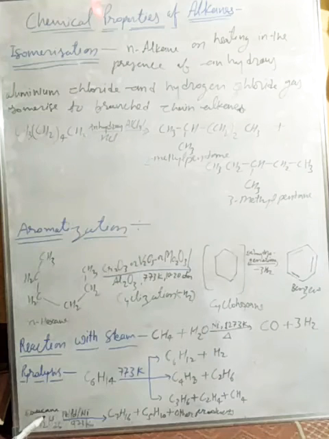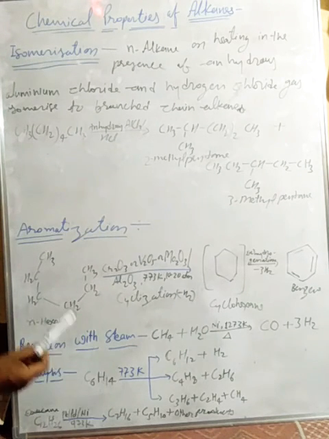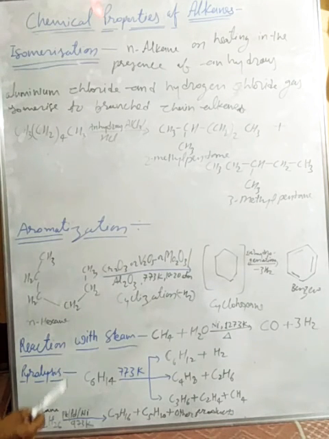The application of heat is called pyrolysis. The process of alkane pyrolysis is believed to be a free radical process. It is used in the preparation of oil gas or petrol gas from kerosene oil. Petrol involves the principle of pyrolysis.